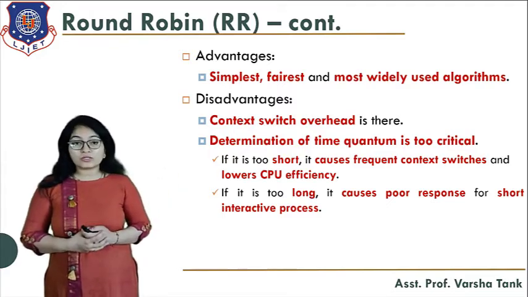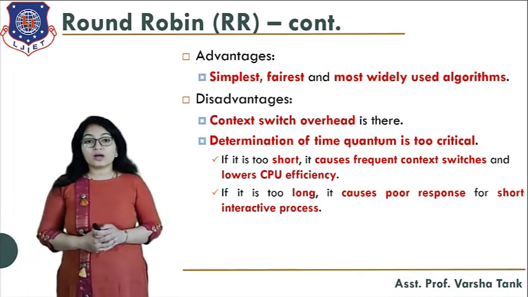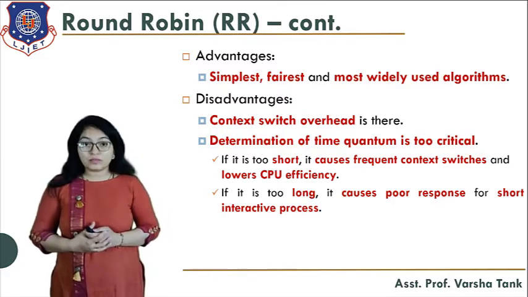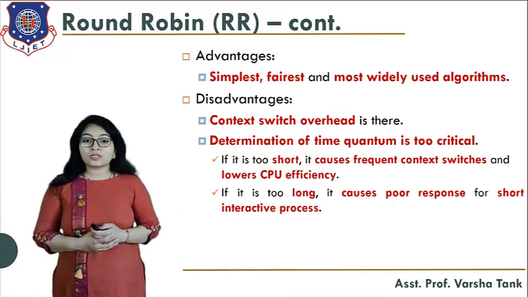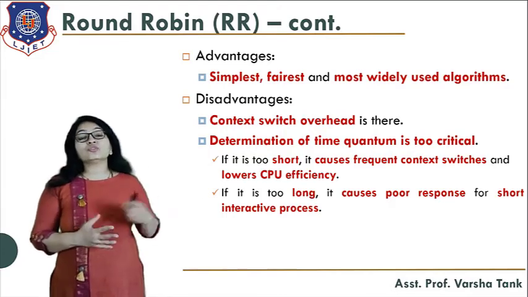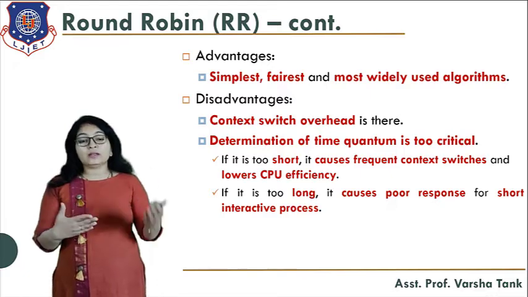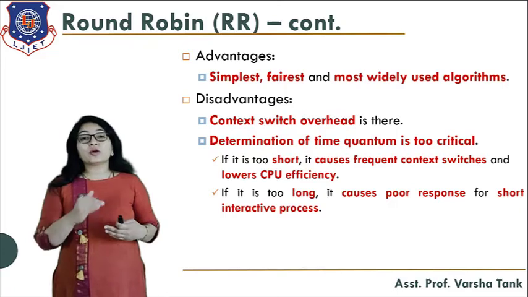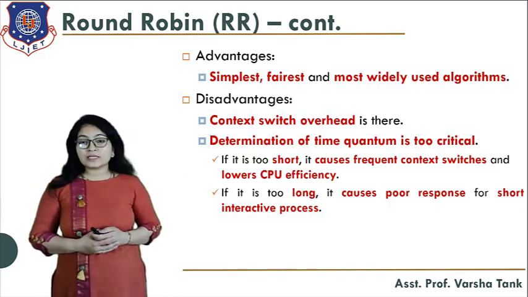All of you know about context switching, which we have learned in detail. When a context switch occurs, in the process control block the state of that particular process has to be saved, and for the newly arrived process, execution will be resumed from the state of that process. Every time the same thing is performed when any process comes for execution and when any process leaves because the time slice expired. So the context switch overhead is here.